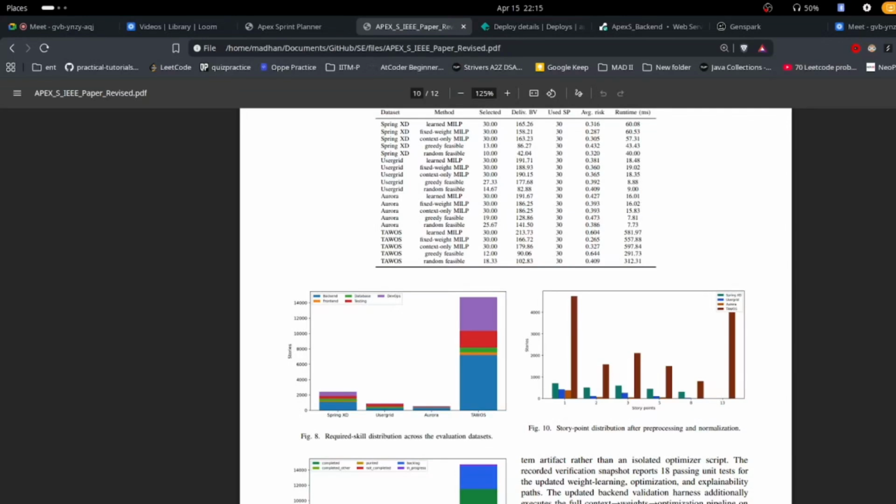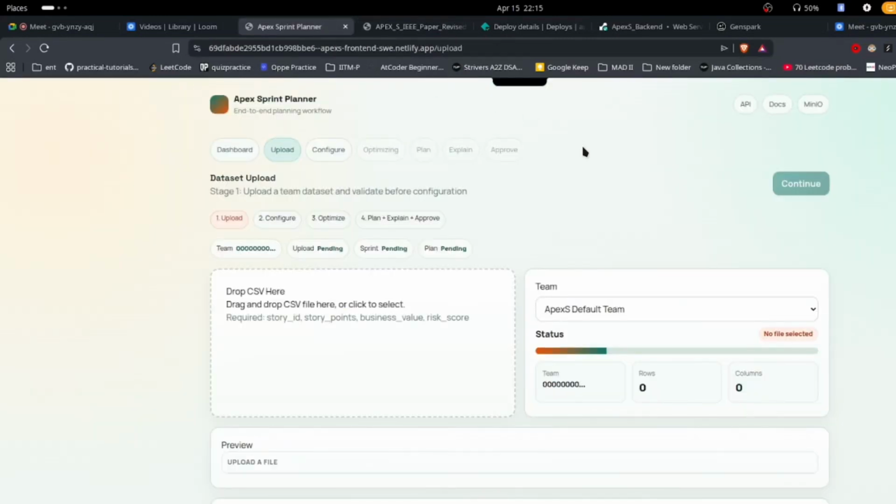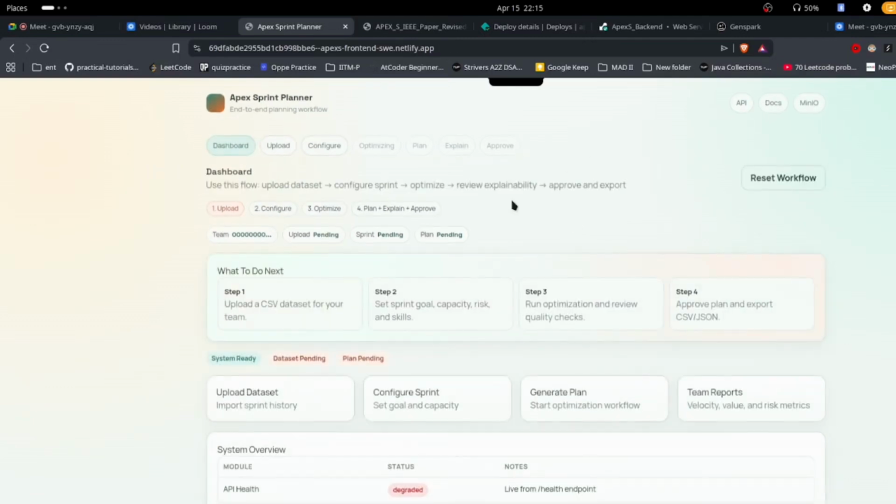The system has a React front end, a FastAPI backend, and supporting services for persistence and processing. The workflow is simple. Upload the TAWS dataset, configure sprint settings, generate a plan, inspect explanations, approve the plan, and export the result. This makes sprint planning more structured, traceable, and suitable for real agile workflows.